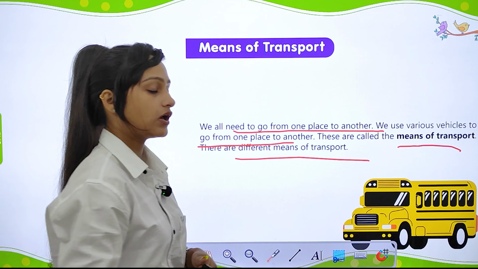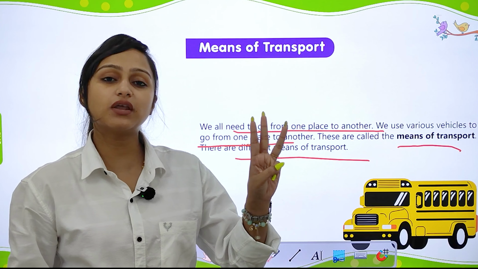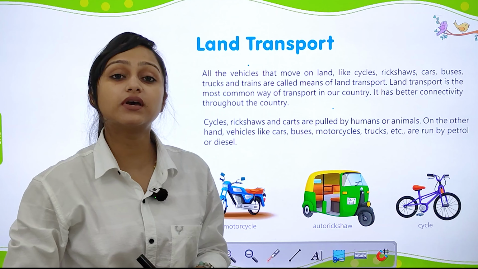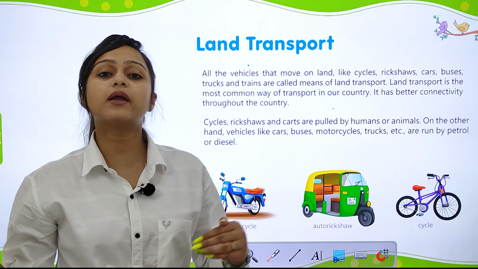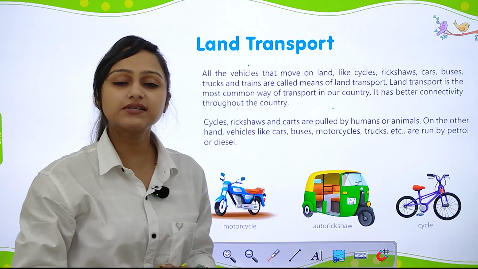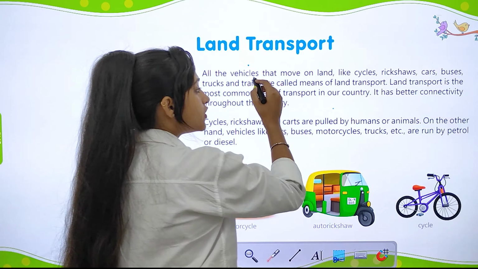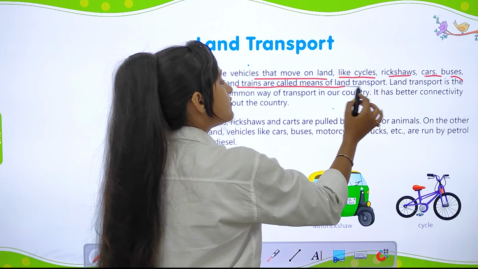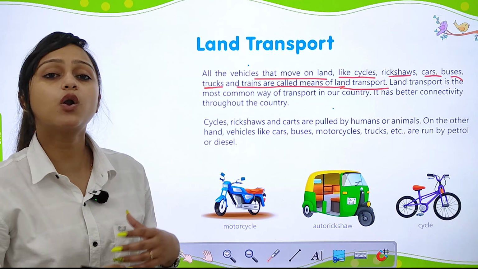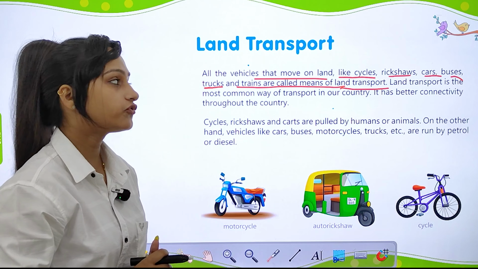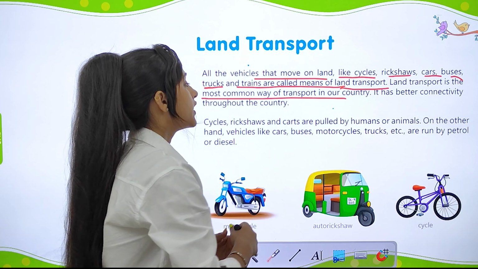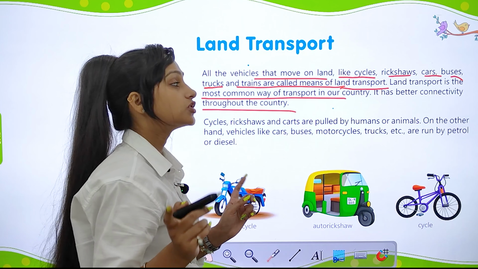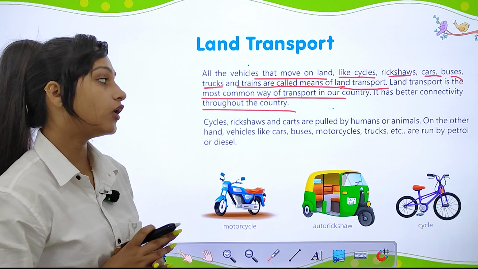There are different means of transport like land, water, and air. The three main means of transport: the first one is land transport. So what is land transport? The transport that moves on land is known as land transport. All the vehicles that move on land, like cycles, rickshaws, cars, buses, trucks and trains, are all means of land transport. Land transport is the most common way of transport in our country. It has better connectivity through the country.